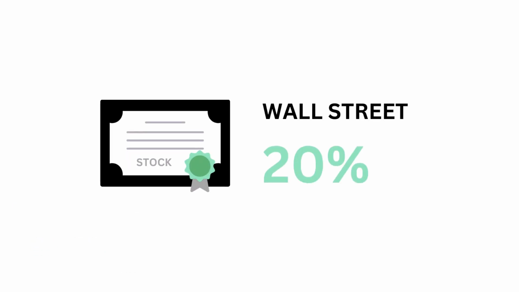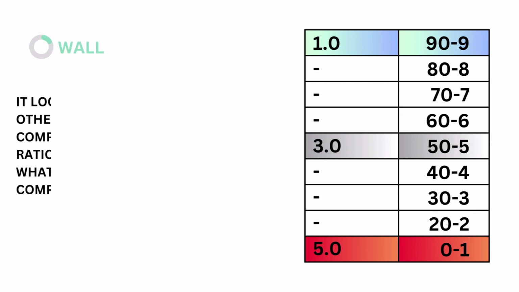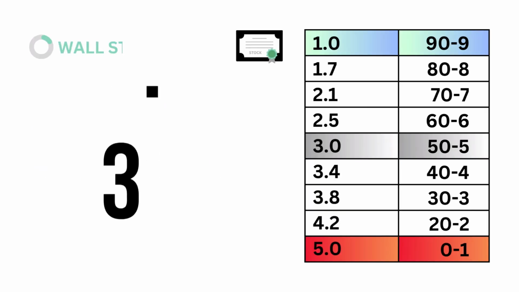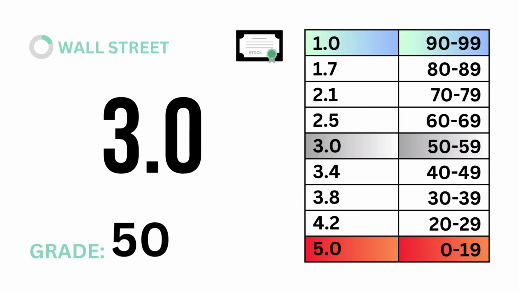Lastly, in the stock factor is Wall Street, which accounts for 20%. Wall Street looks at the conclusive grades other analysts have given the company. The data is optimized as a ratio that tells us the sentiment of what Wall Street thinks of the company. The models tell us that a Wall Street ratio of 3 is considered average.